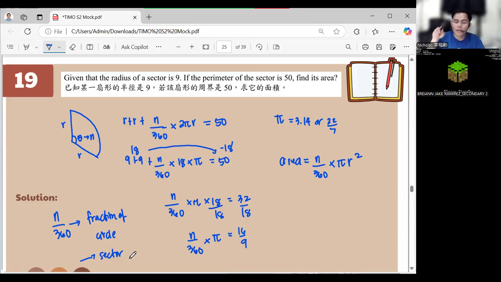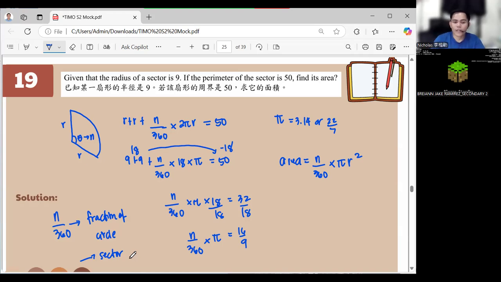Because the whole circle is the whole thing. But if you want to solve for the sector only, it's only a part of that circle. Now, the part of that circle is N over 360, right? So that is the one that we're going to solve. So in getting the perimeter, it's just N over 360 of the 2 pi r, right? But in getting the area, it's N over 360 of pi r squared.